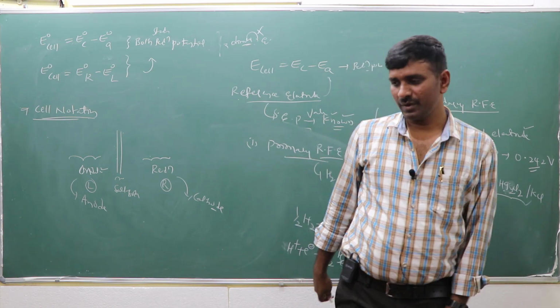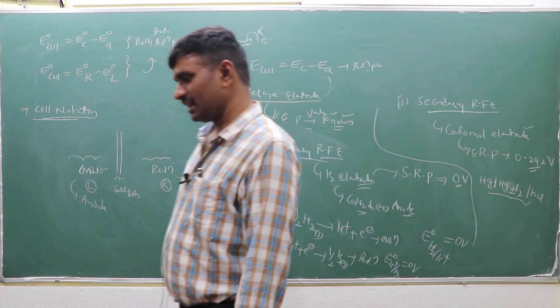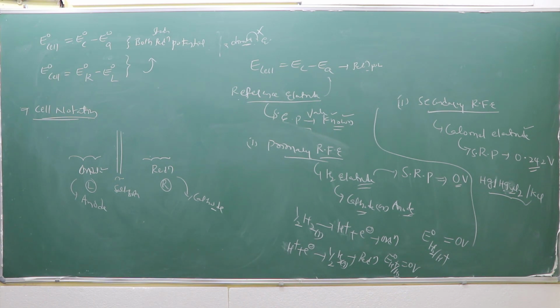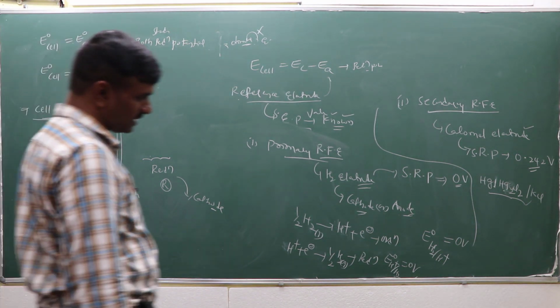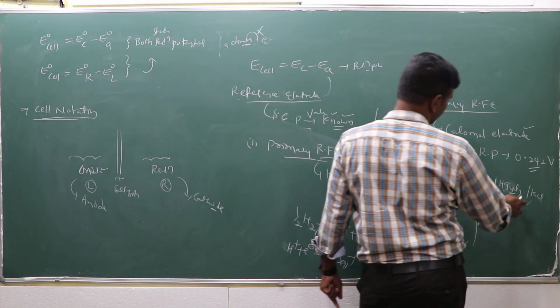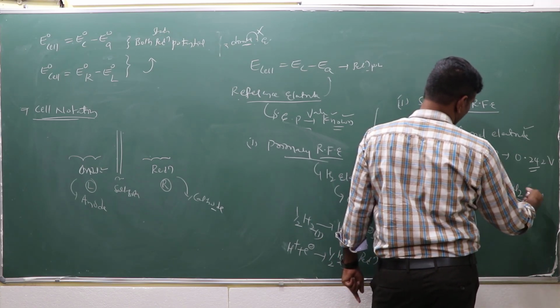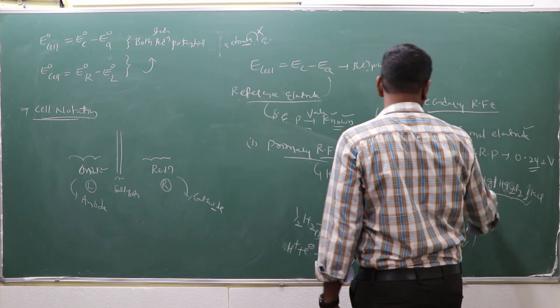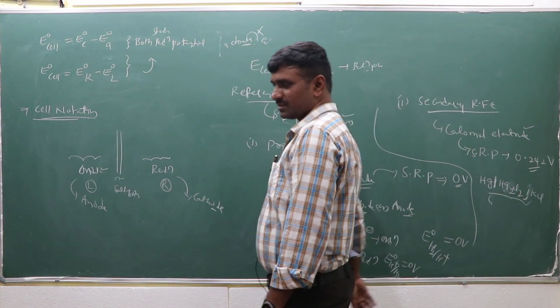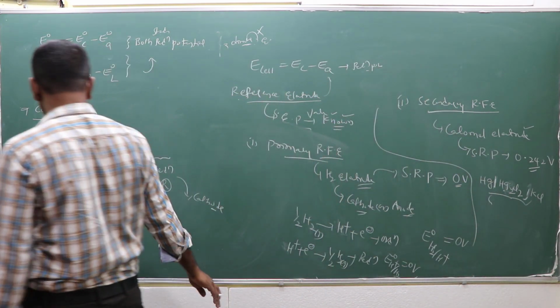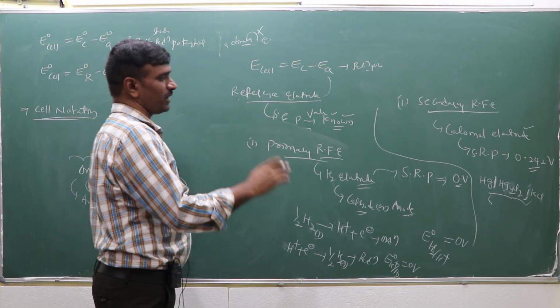I can explain it clearly from the problem-solving point of view. We are using the calomel electrode as the standard reference electrode. Right? Hg2Cl2 with KCl. So this is the representation. How oxidation and reduction take place may be different, and I can explain later. This value is 0.242 volts.